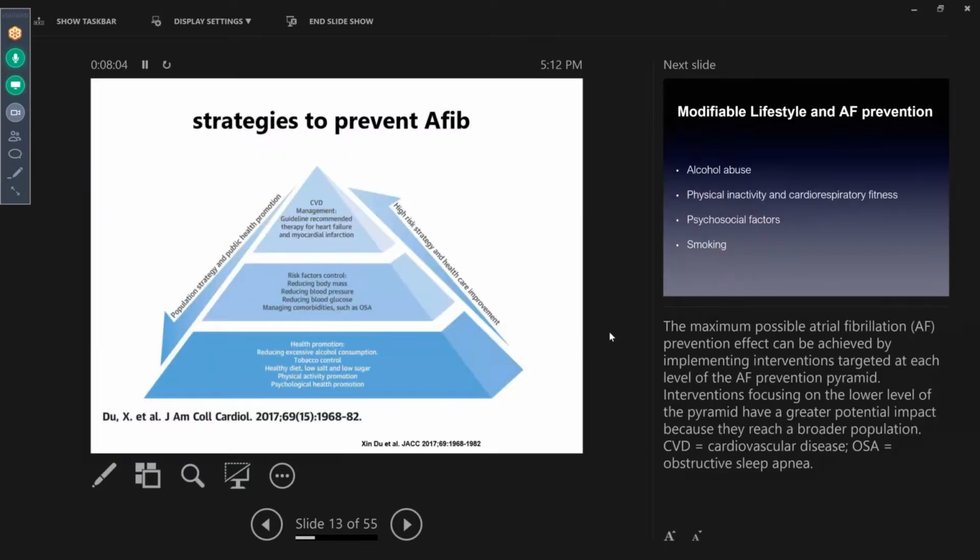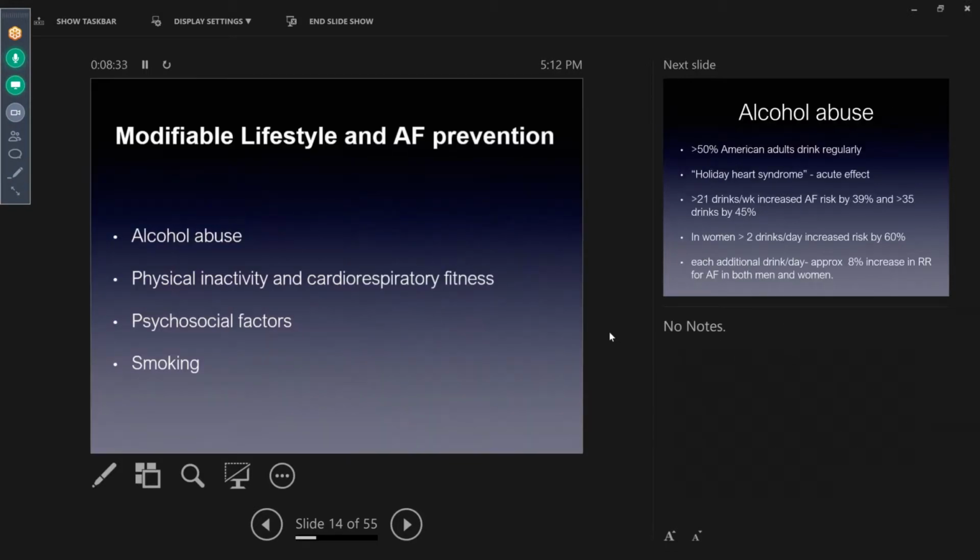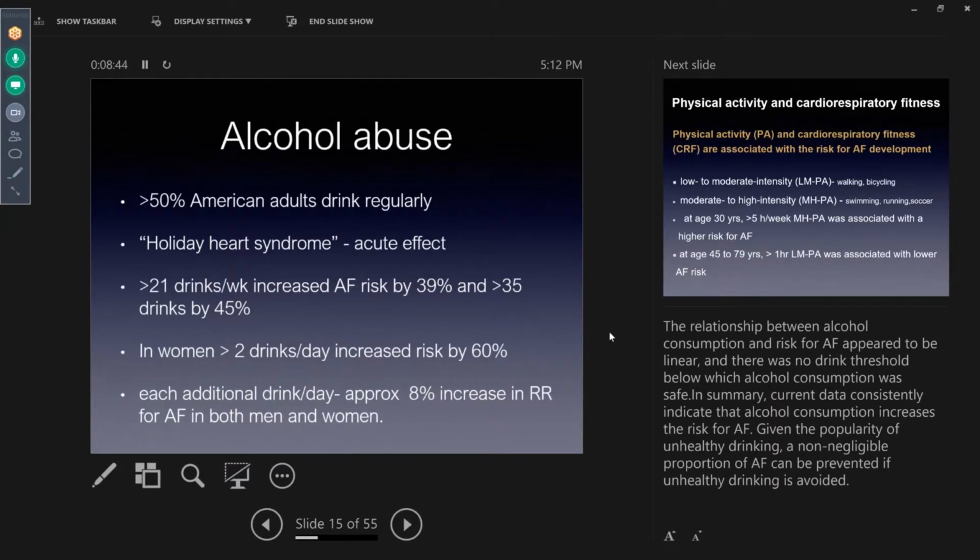When you look on a population basis, if we want to really prevent AFib, we talked a lot about lifestyle modification, whereby you can help a lot of people in the general population by adopting a healthy lifestyle: reducing tobacco, increasing exercise, watching salt in the diet, and avoiding excessive alcohol consumption, and managing cardiovascular disease aggressively will help. So we'll talk a little bit about those modifiable risk factors. The one I will focus on will be alcohol. I think it's going to be in the new prevention guideline.